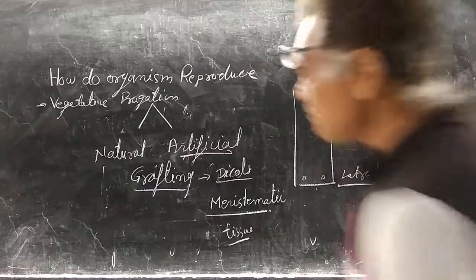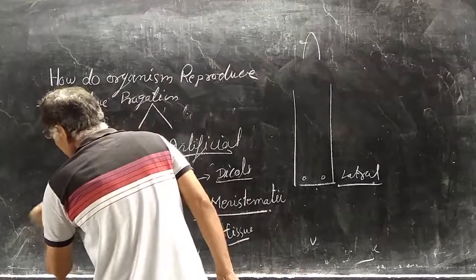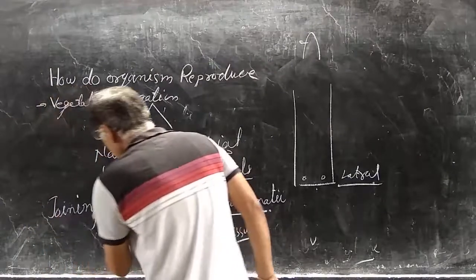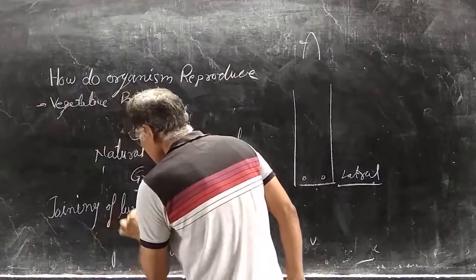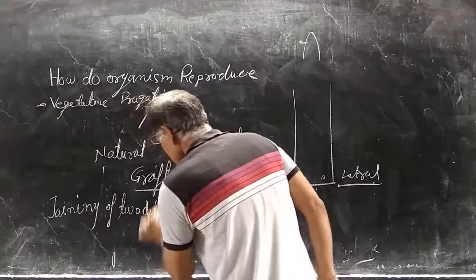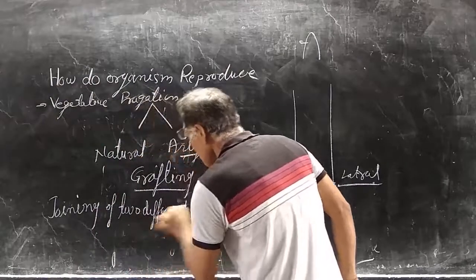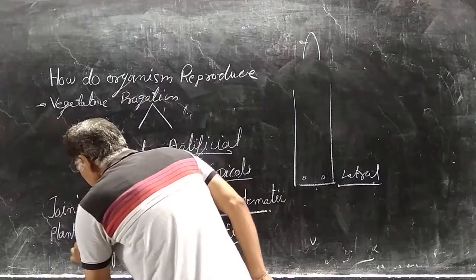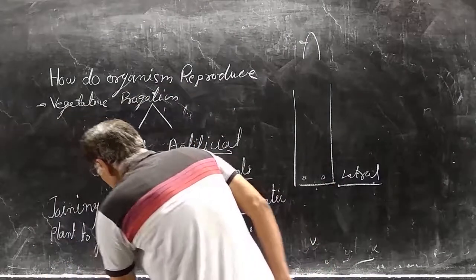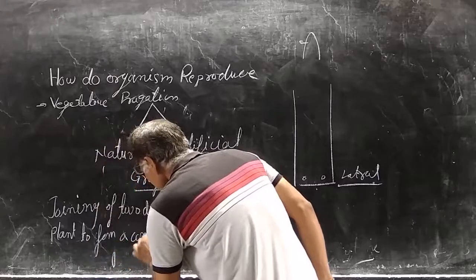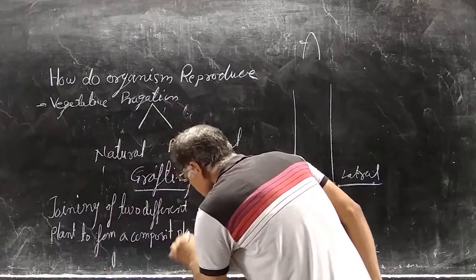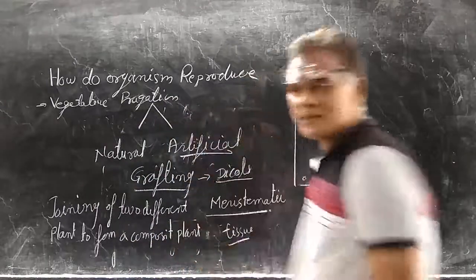Grafting is joining of two different plants to form a composite plant. Composite plant, that is grafting.